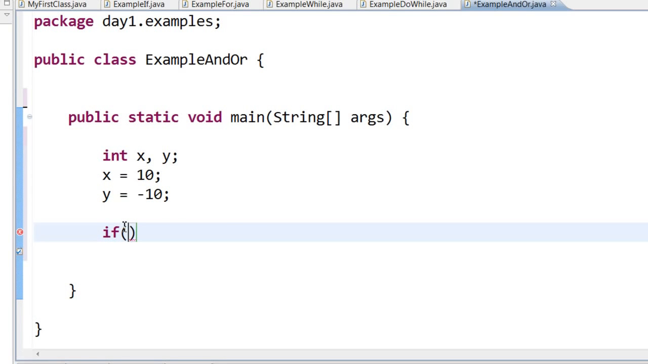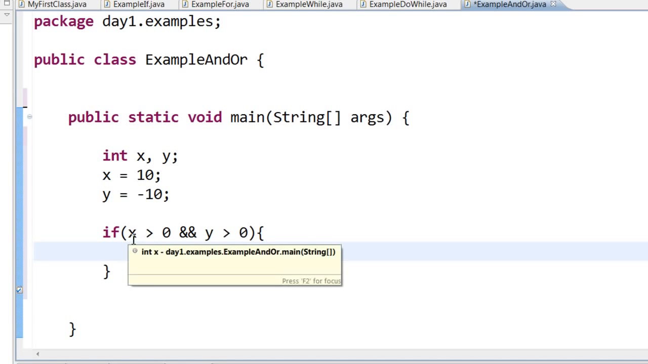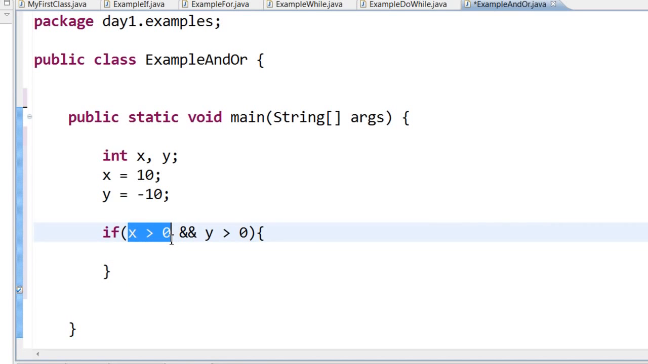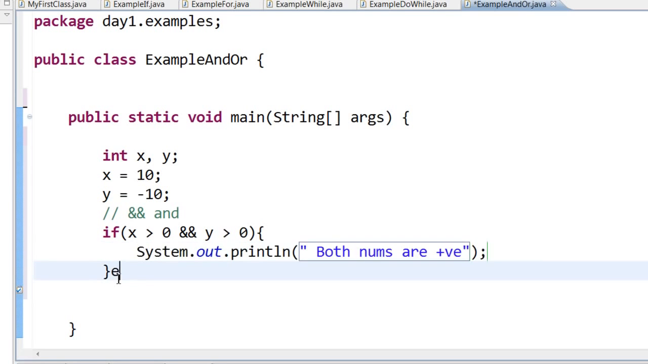The way to do it is if x greater than 0 and y greater than 0, curly brace and close curly brace. So the way you read it is if x greater than 0 and, these two ampersand signs are referred to as AND, y is greater than 0, then print both numbers are positive.